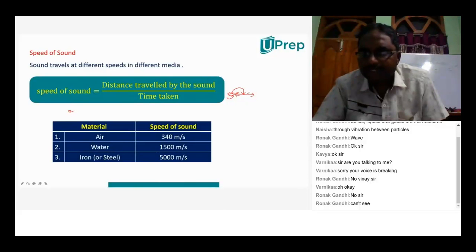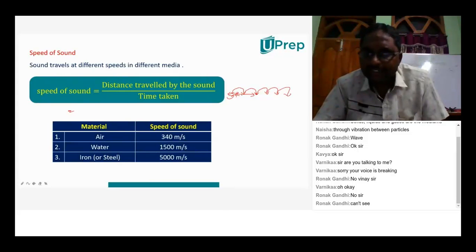This particle, when it extends its vibration, collides with the next particle and energy is transmitted again. And this next particle again collides with the next one, and gives out energy. Like this, sound energy travels from one point to another point.